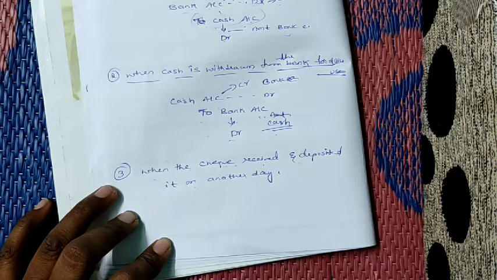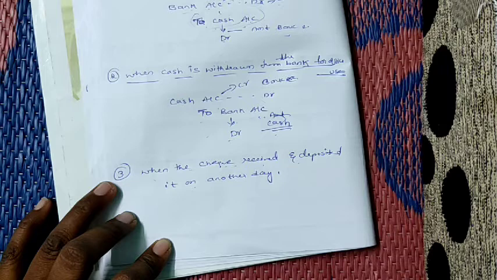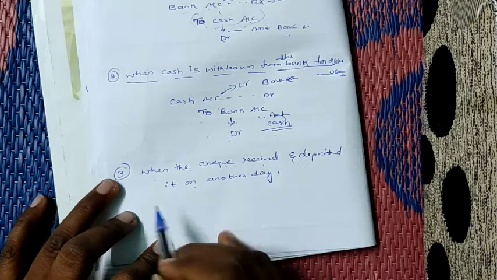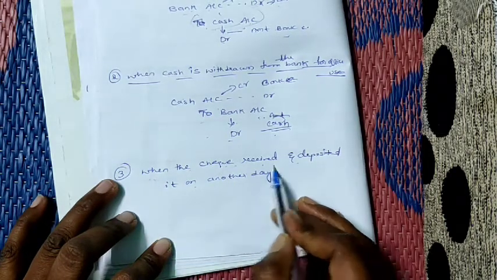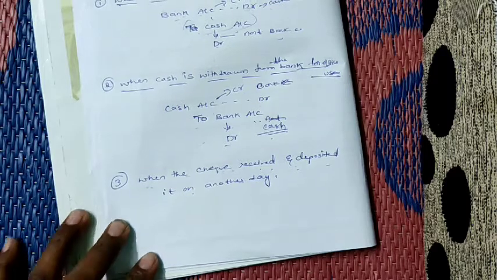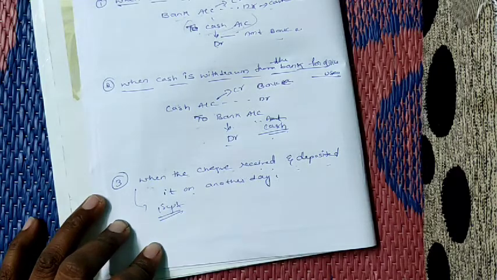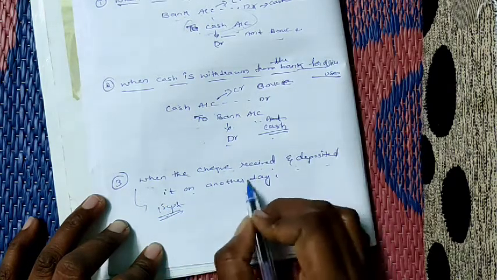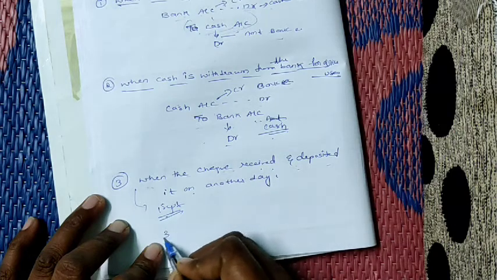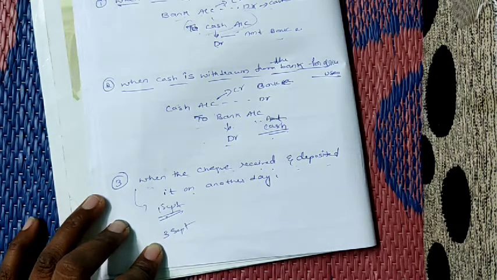If suppose on the same day we have deposited a check we have received, the entry will be bank account debit to that particular person's name who has given us the check. We will credit him. But here we have received a check and it has been deposited on another day. Let us think, Seema: on 1st September we have received a check, but we have not deposited it on 1st September. We have deposited it on 3rd September.